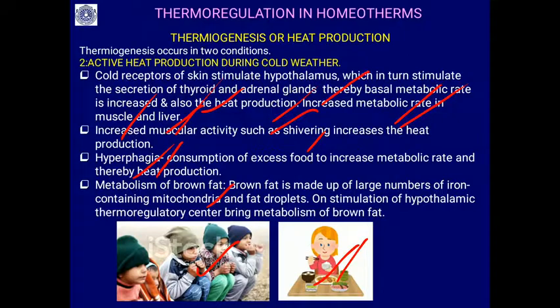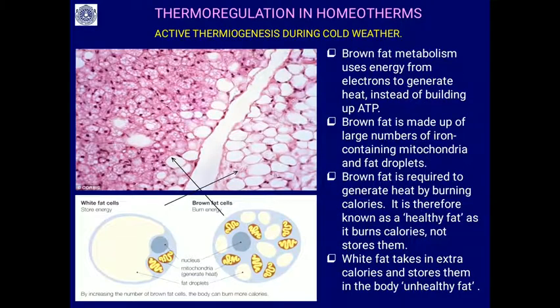Brown fat is just below the skin, where the fat is accumulated, and you can see a large number of iron containing mitochondria and fat droplets. On stimulation, the hypothalamic thermoregulatory center brings about metabolism of brown fat. Brown fat generates more heat when compared to the white fat cells. So what is brown fat? These are the white fat cells and these are the brown fat cells.